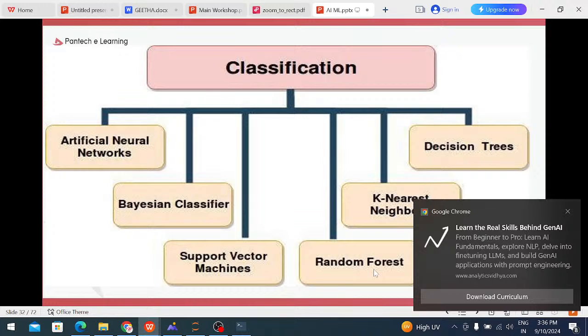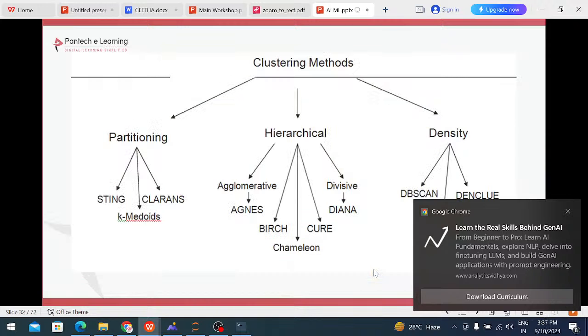And in k nearest, we find out the nearest value to the result. That is known as the k nearest neighboring values. These are the classification algorithms. Naive Bayes classifier is also used, and support vector machine. Support vector machine mostly works based on vectors. Based on the dimensions it will work. That is known as a support vector machine.